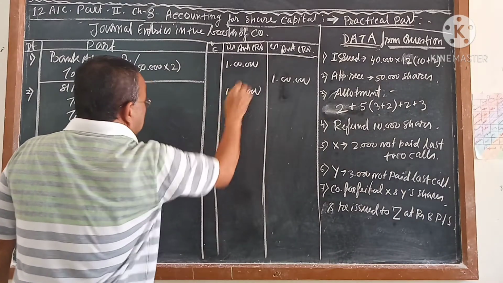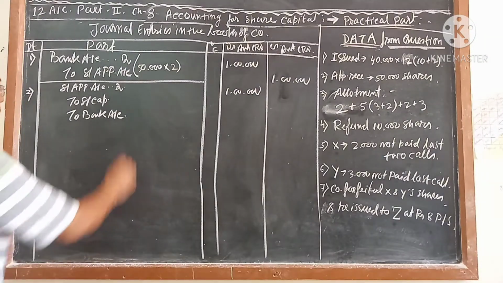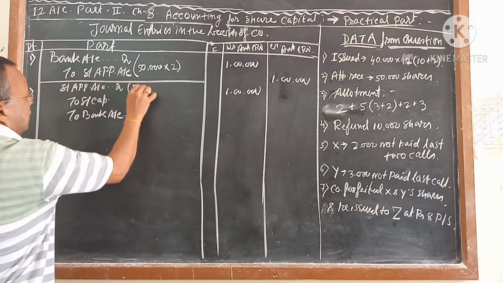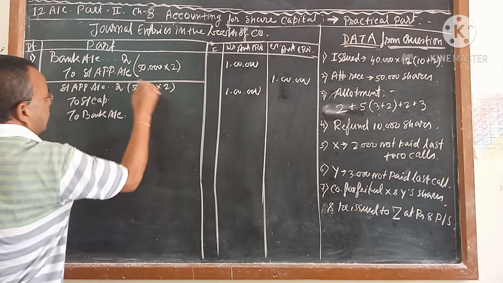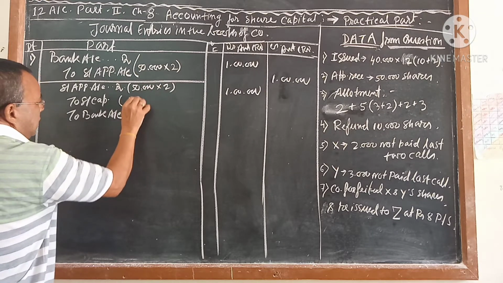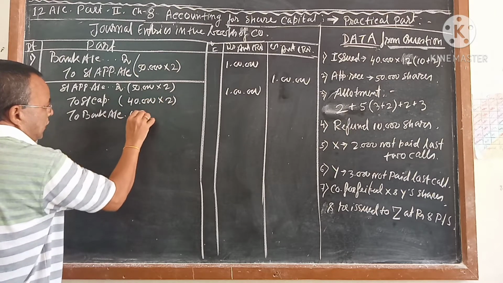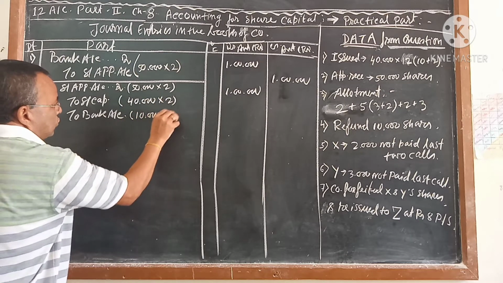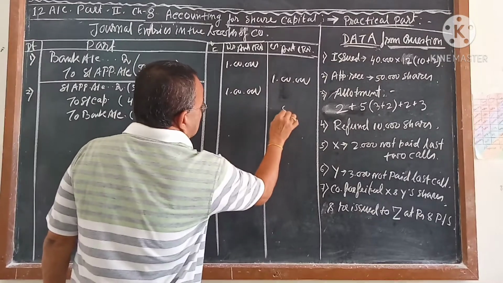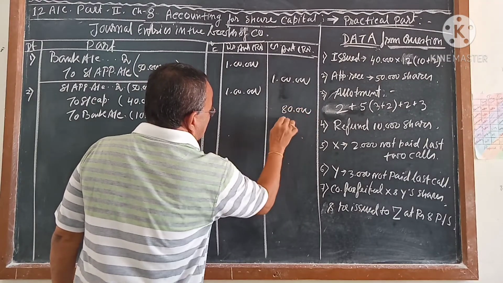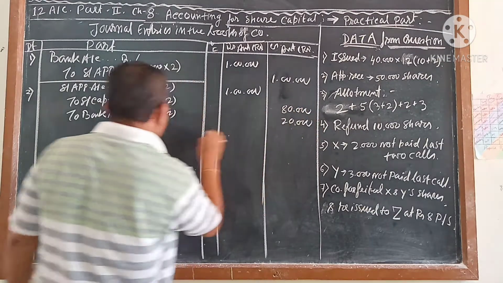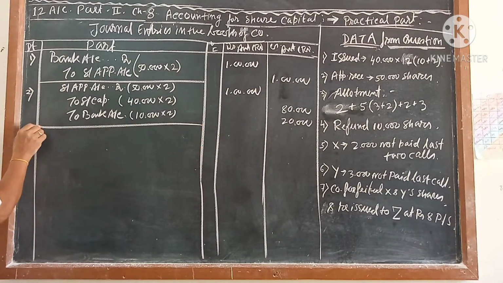You first write it here. So this is 50,000 into 2. And how much is our money, how much will we take? 40,000 into 2. And we will give a refund of 10,000 into 2, which is 80,000 and 12,000. I think you understood the first 2.